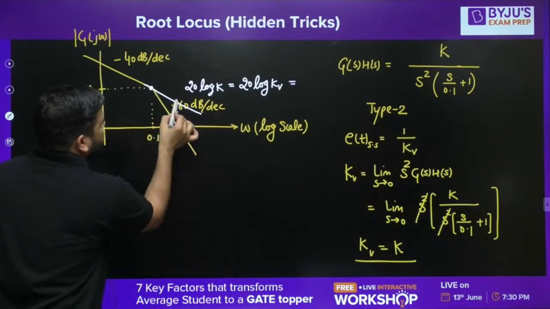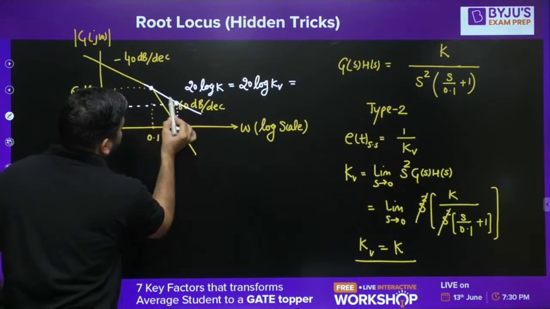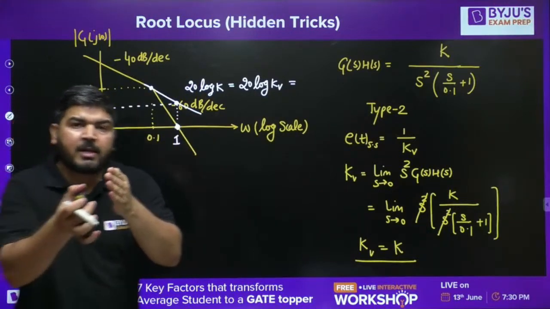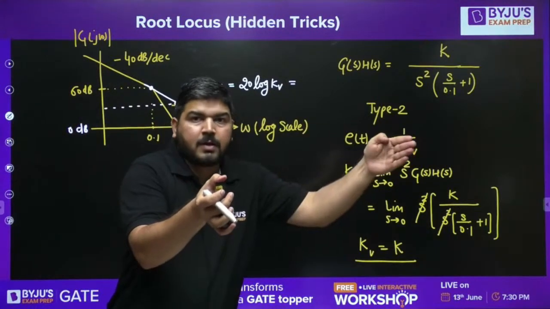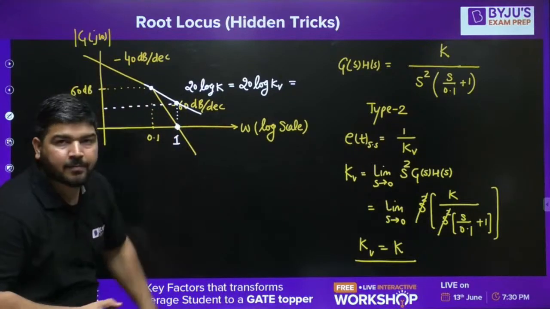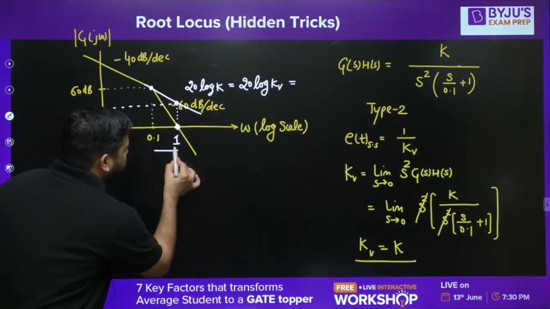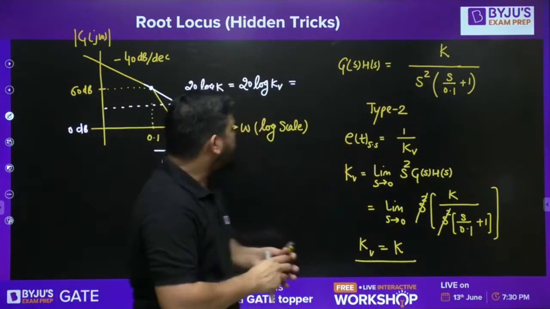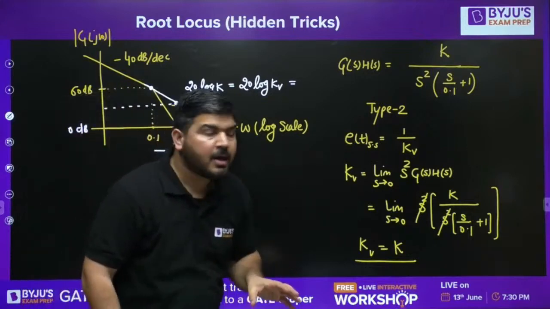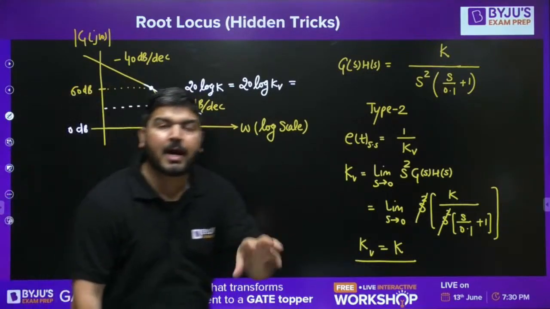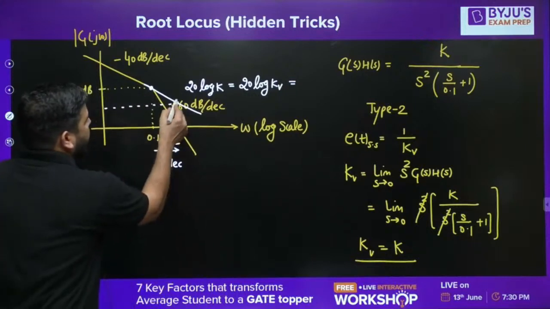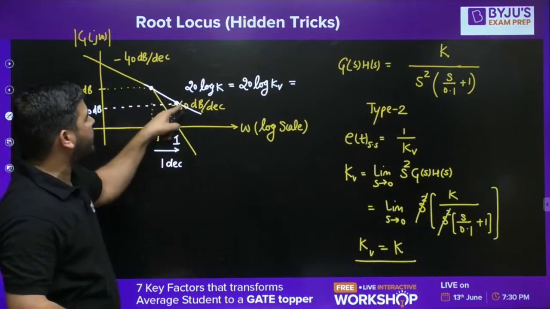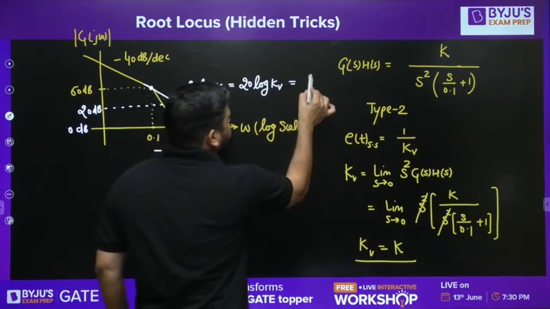You have to calculate the height at this point. What is the height at this point? Tell me guys. Obviously, you know that the slope is minus 40 dB per decade. It means if you go 1 decade, then the height has to decrease by 40 dB. From point 1 to 1, the distance is 1 decade, 10 times. At this point, the height is 60 dB. If you decrease the height by 40 dB, then at this point, the height has to be 20 dB. Is it clear, guys? According to the slope, I have calculated the height. So this height is 20 dB.